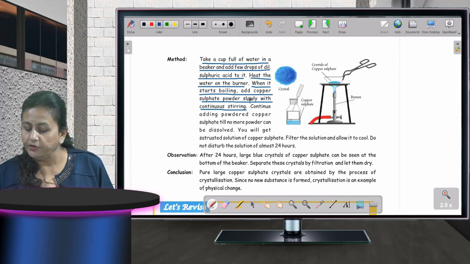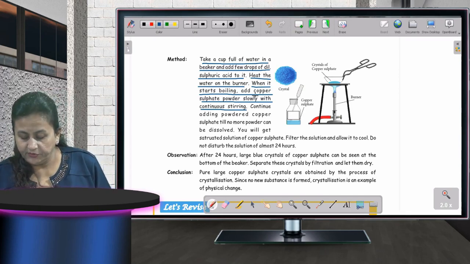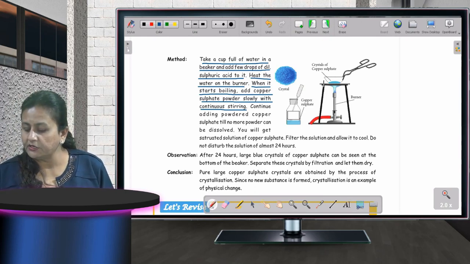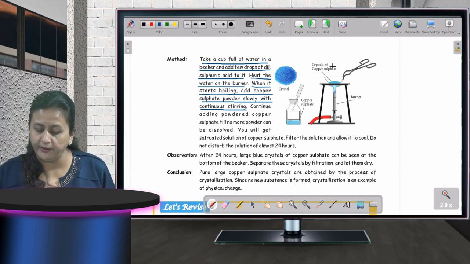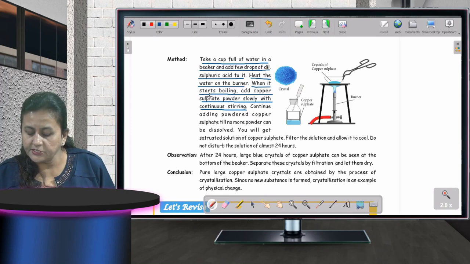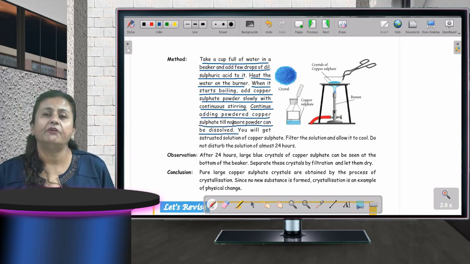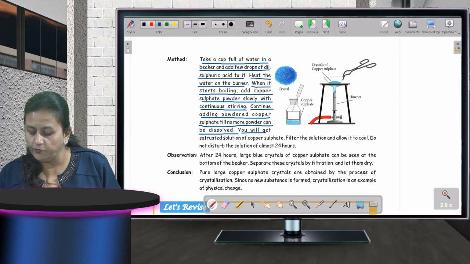You have to put copper sulfate. Okay, and you are going to add that copper sulfate in a powdery form, and you will keep on stirring. Stirring means उसको हिलाते रहना है. You have to stir it. Okay. When it starts boiling, add copper sulfate powder slowly with continuous stirring. Continue adding powdered copper sulfate till no more powder can be dissolved, कि उसके आगे वो ना हो सके, to that extent. Okay, you will get saturated solution of copper sulfate.